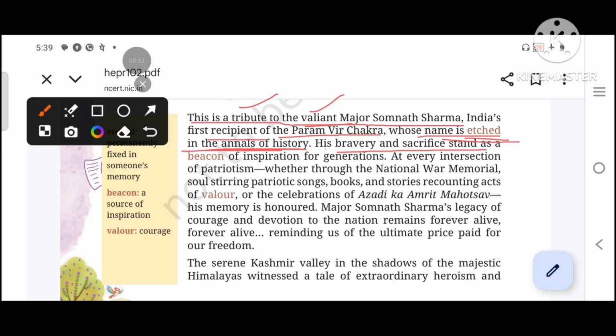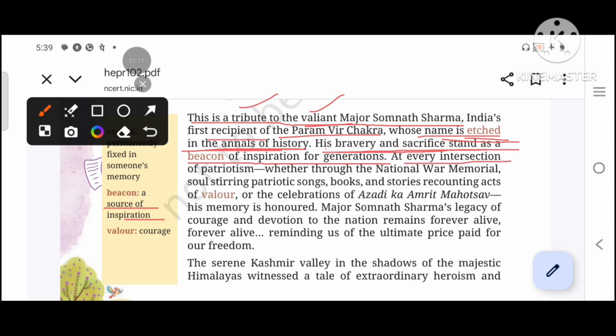See, his bravery and sacrifice stand as a beacon of inspiration for generations. Beacon is guiding light, and here it is given a source of inspiration. So, his bravery and sacrifice are a source of inspiration for people even today.